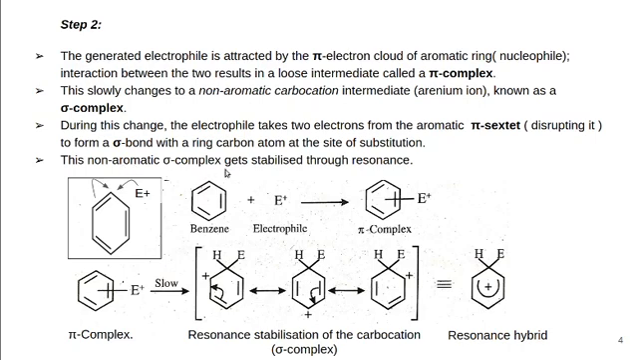This non-aromatic sigma complex gets stabilized through resonance. It is not aromatic because of the disruption of the pi electron cloud. So a non-aromatic sigma complex is formed during the second step. The second step involves mainly two steps. First is the formation of the pi complex. Then the pi complex slowly changes to a sigma complex. That is the formation of a sigma bond between the electrophile and the benzene ring.